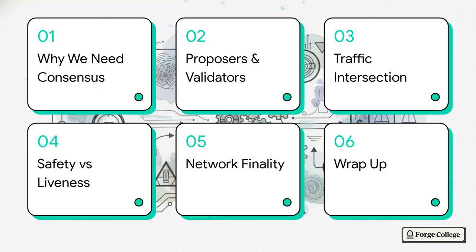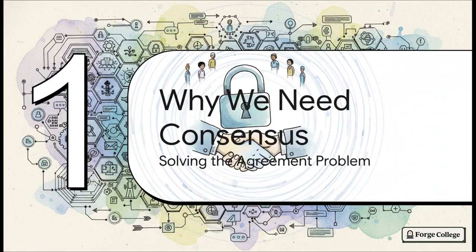All right, here is our roadmap for today. 1. Why we need consensus. 2. Proposers and validators. 3. The traffic intersection model. 4. Safety versus liveness. 5. Network finality. And 6. We'll wrap it all up. Let's jump right into section 1.